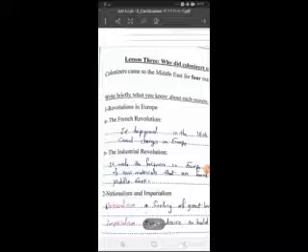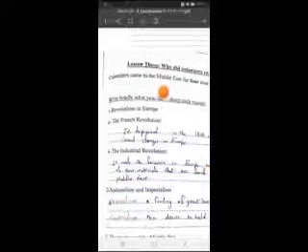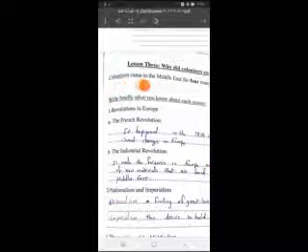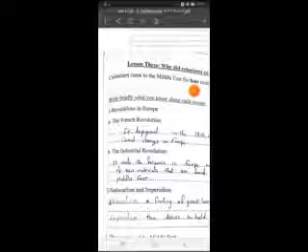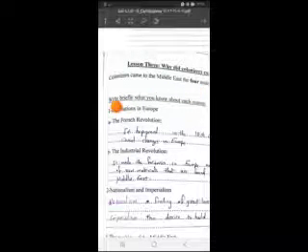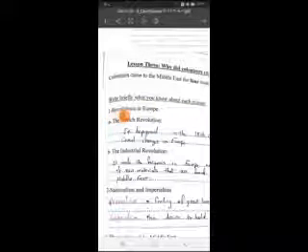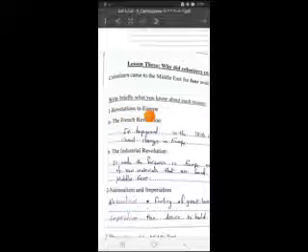Now, let us go to lesson 3. Why did the colonizers come? Of course, you know that colonizers came to the Middle East for a lot of reasons. Here we want to write briefly about these reasons. The first reason, the revolutions in Europe. Two revolutions happened in Europe before the colonization of the Middle East started.